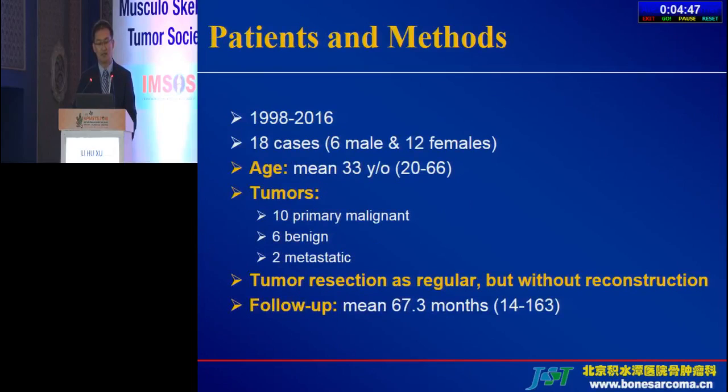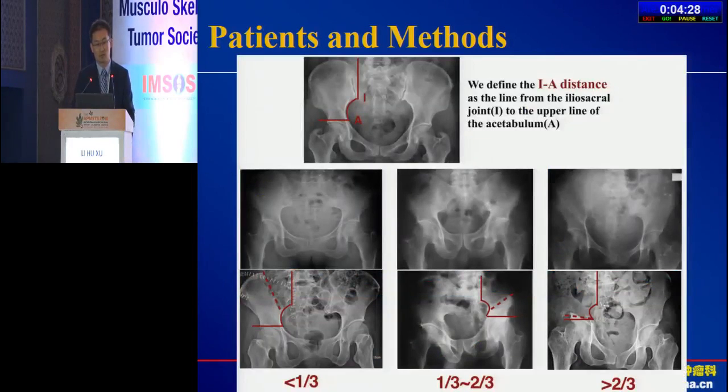From 1998 to 2016, we had a total of 18 such cases. There were 6 males and 12 females. The mean age is 33 years old, and most tumors are malignant. The mean follow-up is 7 months. To describe the pelvic ring defect, we defined the IED, the iliac edge distance, as the line from the iliosacral joint to the upper line of the acetabulum.